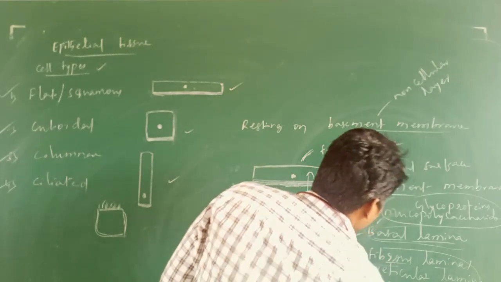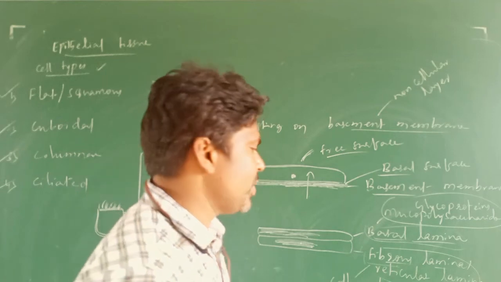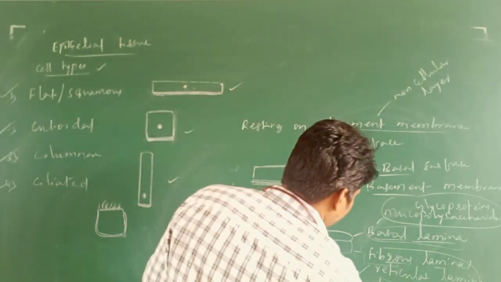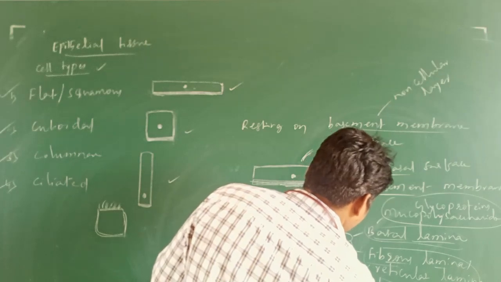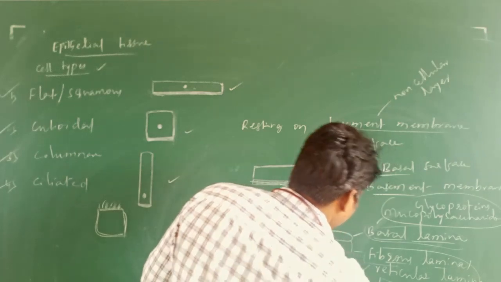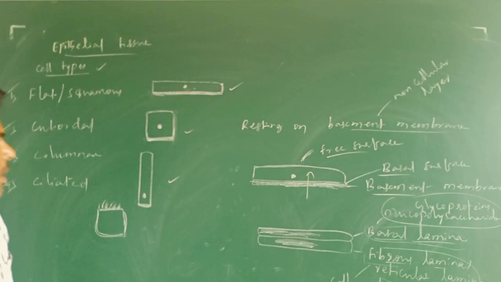These are proteins which are secreted by the connective tissue. Do you understand what I am going to say?